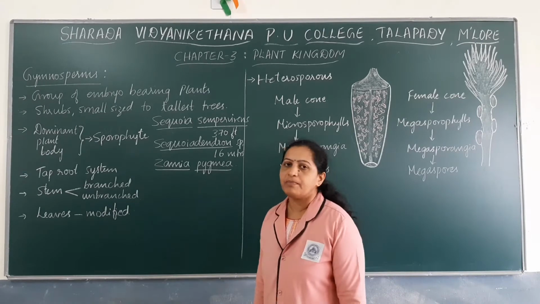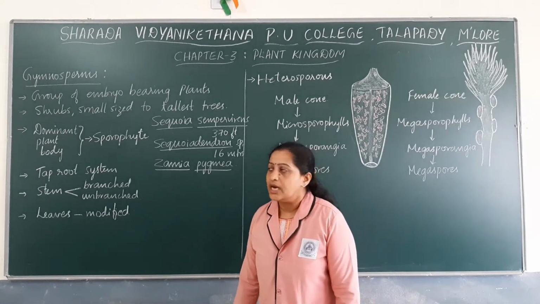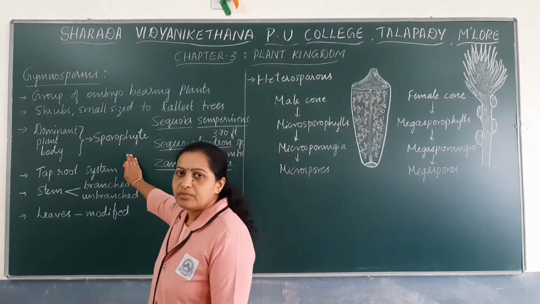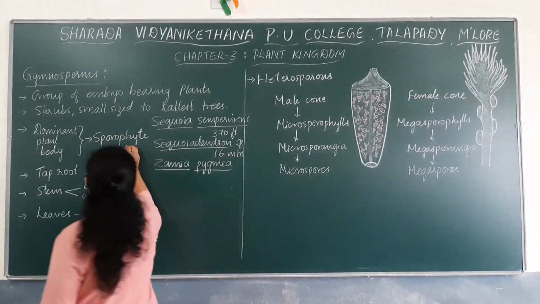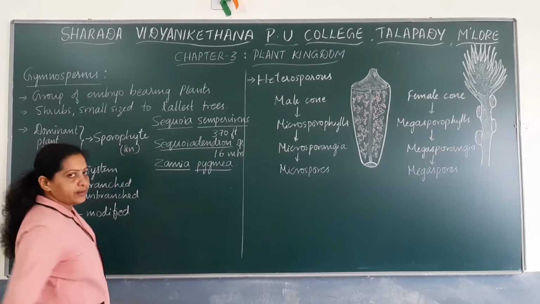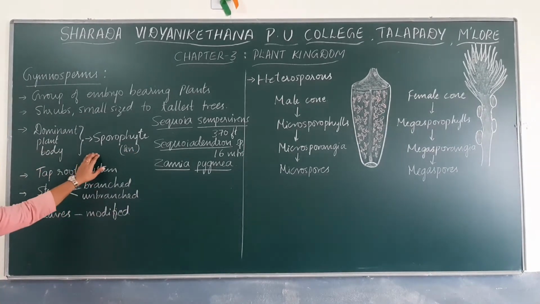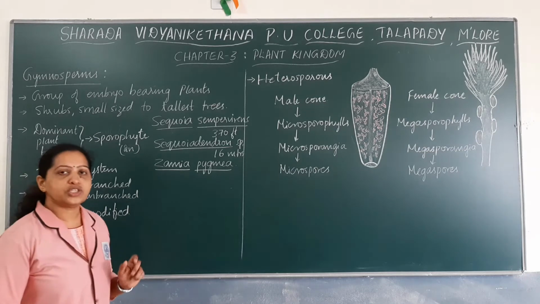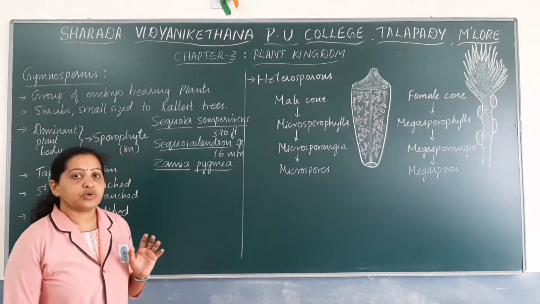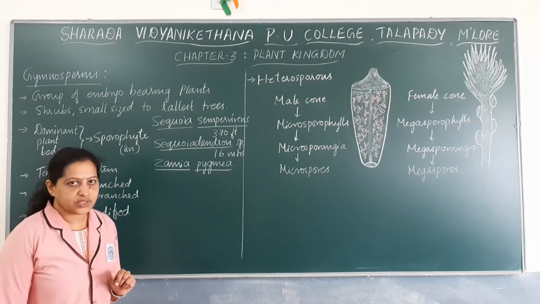Now coming to the plant body of gymnosperms. The dominant plant body of the gymnosperm is sporophyte. Sporophytes are diploid. This sporophyte plant body has a well-developed root system as well as shoot system. It has a well-developed root, stem as well as leaves. The type of root found in gymnosperms is taproot. So gymnosperms have a taproot system.